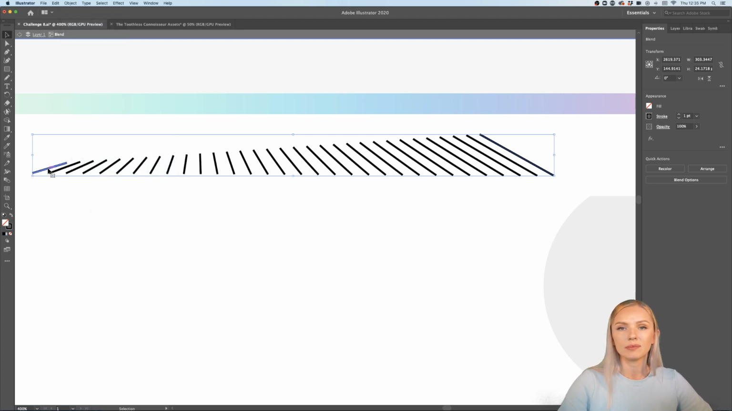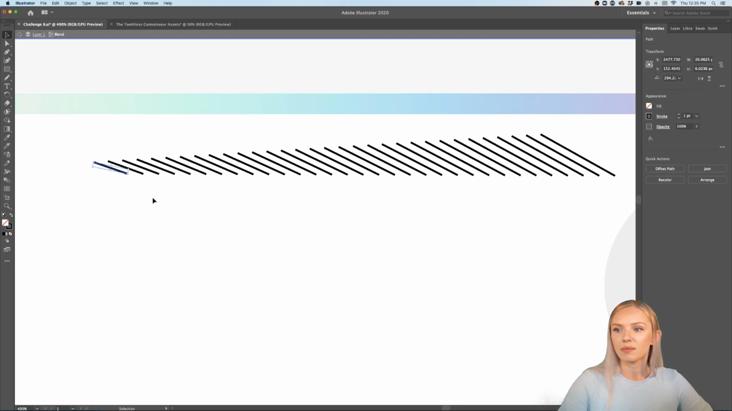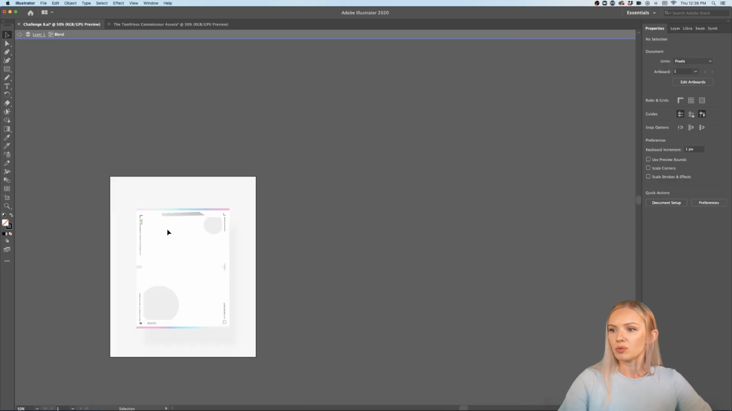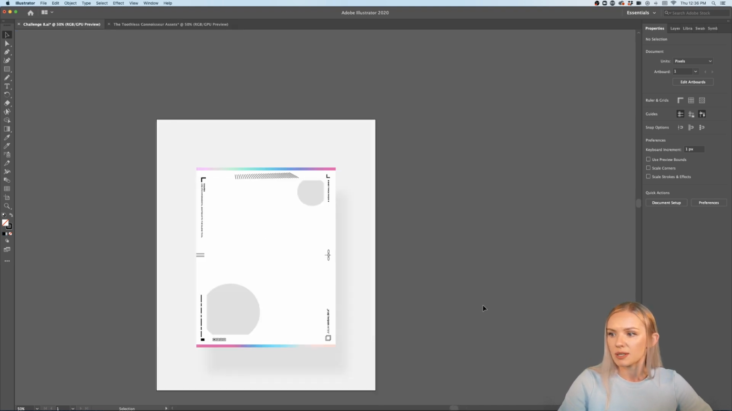And now you can go in by double clicking on one of the objects, and you can even modify them, and then all the steps will be adjusting accordingly. So that's also really cool to play with. Feel free to do whatever you like with these shapes.